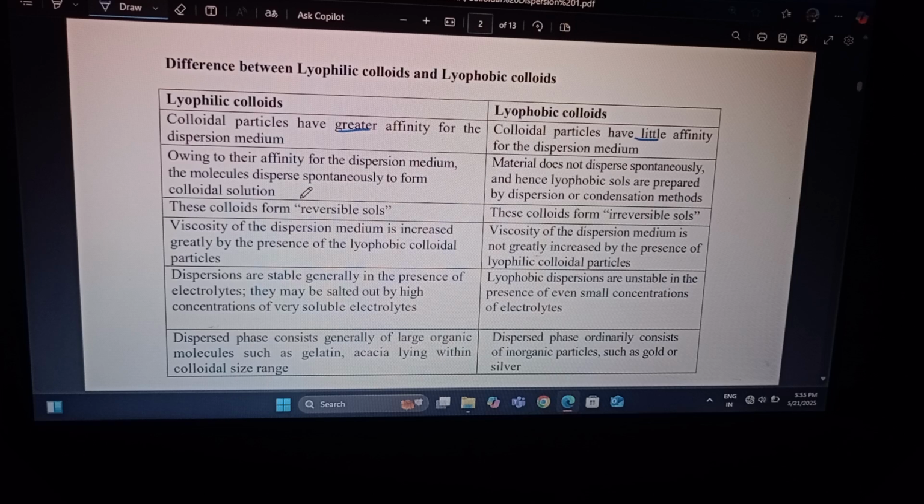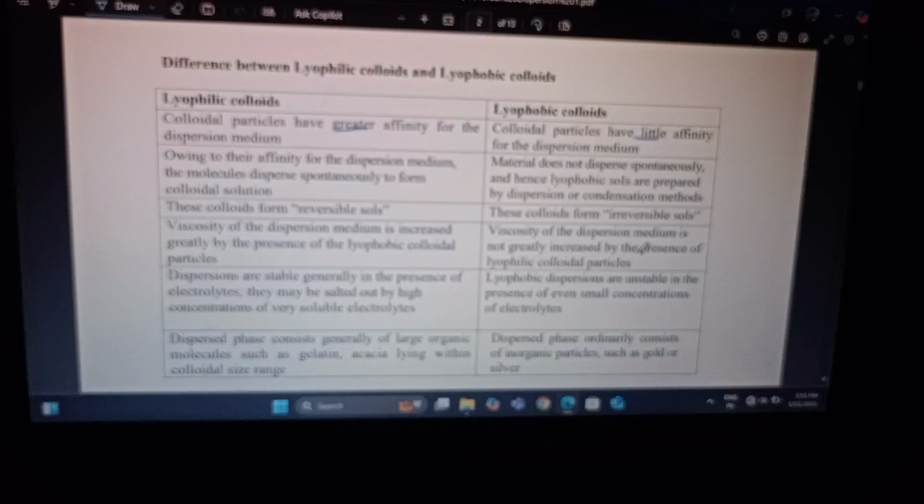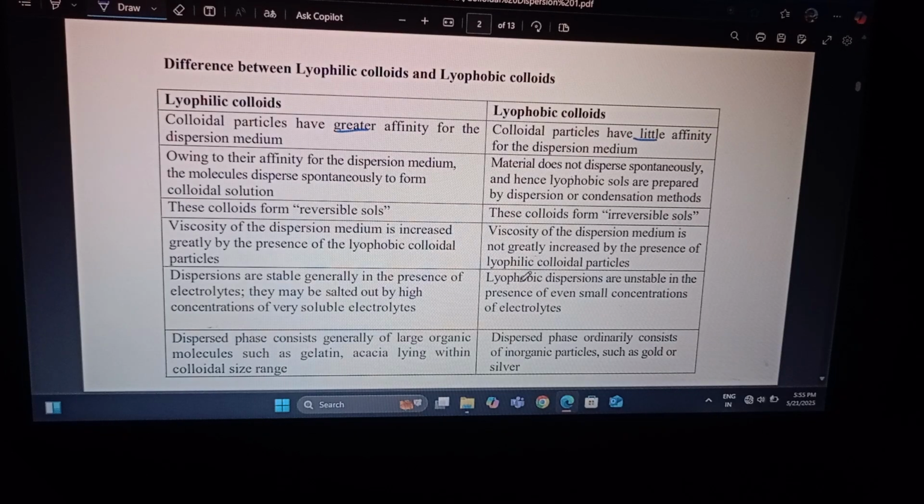Lyophilic colloids form reversible sols. Lyophobic colloids form irreversible sols. The viscosity of the dispersion medium is greatly increased by the presence of lyophilic colloid particles. The viscosity of the dispersion medium is not greatly increased by the presence of lyophobic colloid particles.